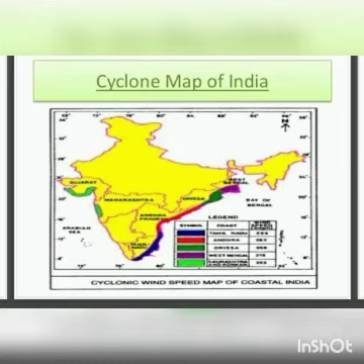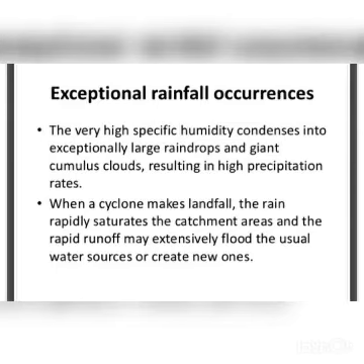And finally, the last topic we are going to see is the destruction caused by cyclones. Cyclones cause heavy rain and storm surges. A very high specific humidity condenses into exceptionally large raindrops and giant cumulus clouds, resulting in high precipitation rates. Continuous rain due to cyclones causes floods, pollutes drinking water sources and can cause an outbreak of diseases. Cyclones can cause severe damage.